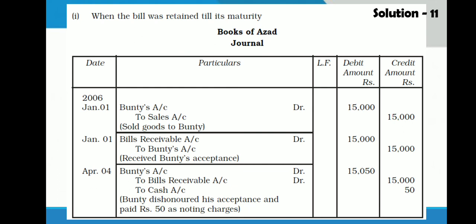His liability will be 15,050. That means amount of debtor will increase by 50 rupees. Bunty is now liable to pay to us 50 rupees more. So you can understand here very easily. We have to just write to cash for noting charges in the entry of dishonor only. You can separate also these two entries. You can write first entry on April 4th, Bunty to bills receivable 15,000. And second entry on the same day you can write Bunty account debit to cash 50 rupees for the noting charges. Or you can combine this.